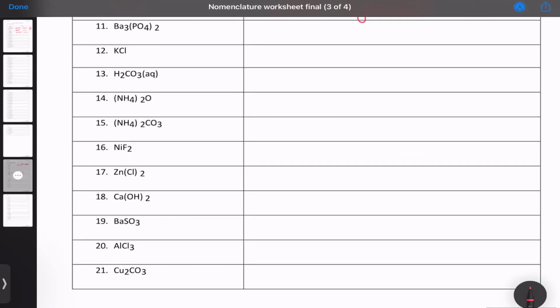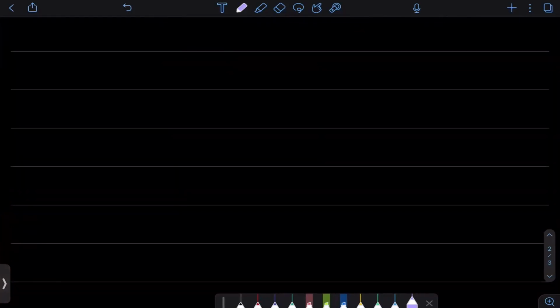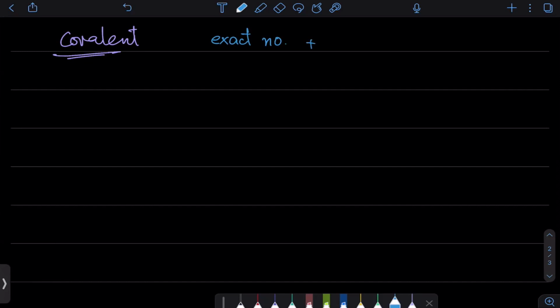Now, what do we do in cases where we don't have ionic bonding, where we don't have ions? What if we have covalent bonds or covalent compounds? In covalent compounds, we give the exact number, plus the name of the atom. अब exact number बताना आसान होता है for molecules.